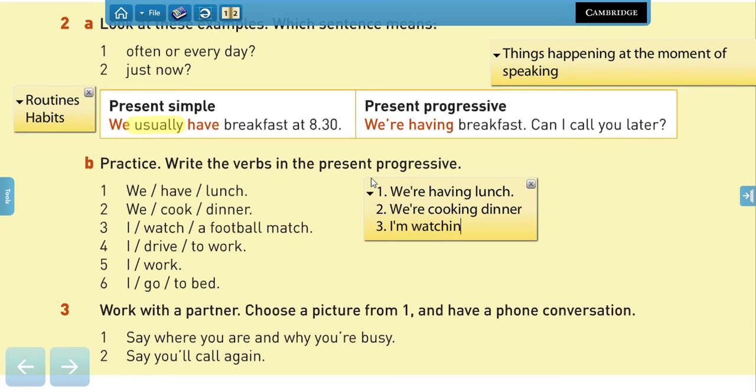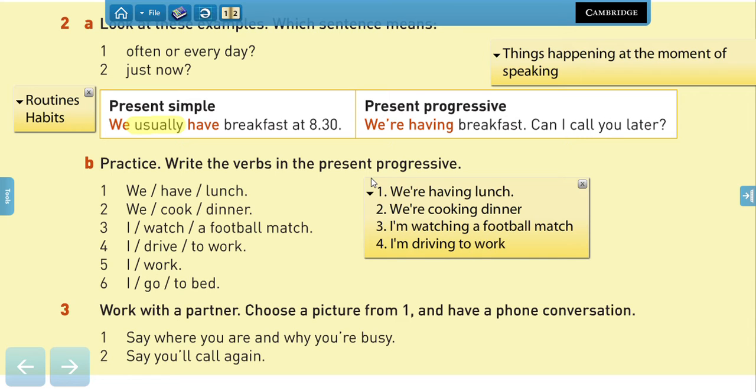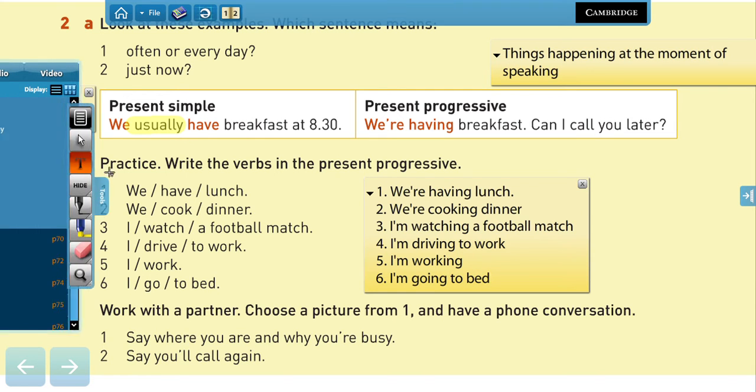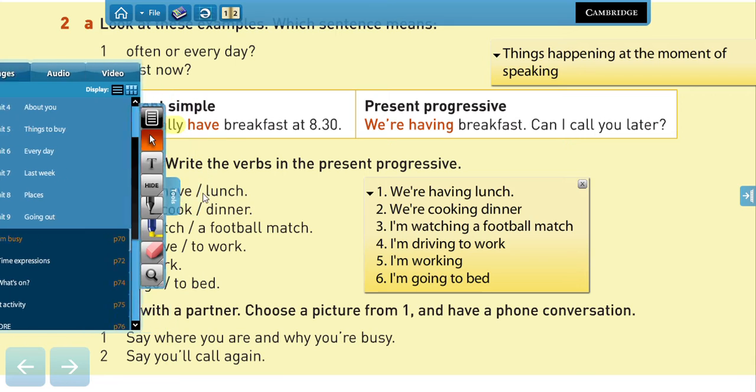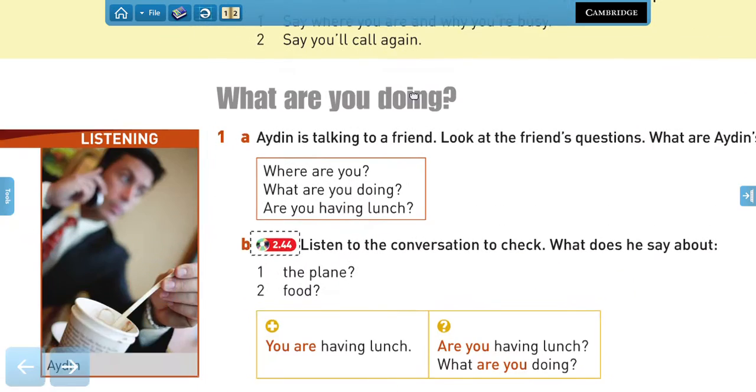I'm watching a football match. I'm driving to work. I'm working. I'm going to bed. Yeah, so these are things that are happening at the moment. Very good. Now let's continue.